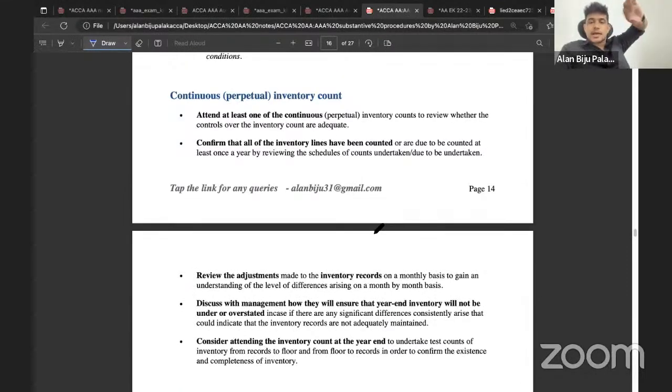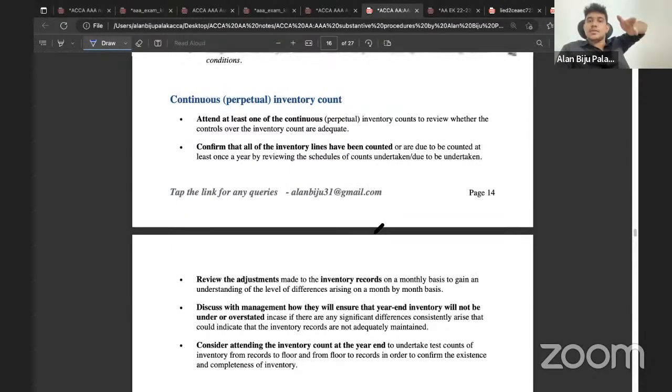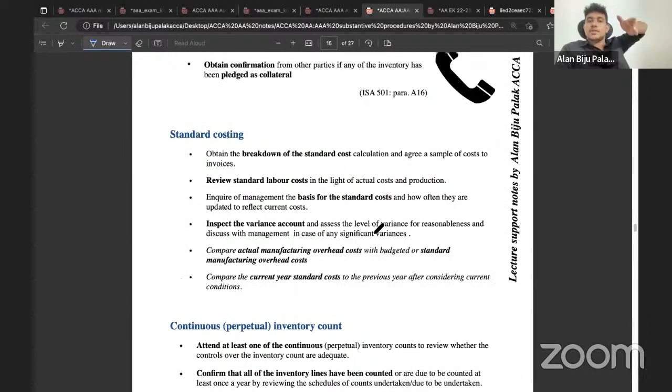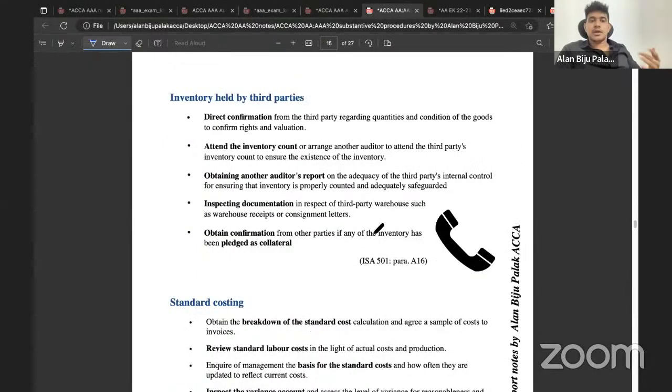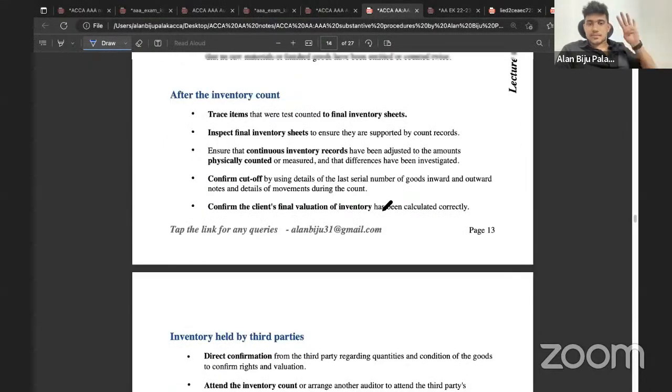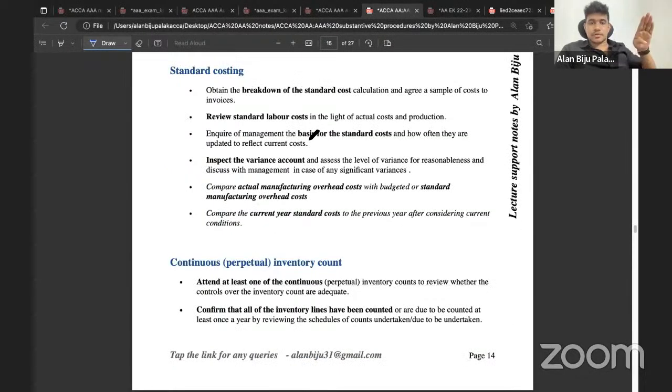Again, it may be mentioned that the company is maintaining a continuous inventory record, and they may be mentioning that inventory is recorded at standard cost. In that case, you need to make a mix of continuous inventory count and standard costing points. So the examiner can demand from you even a mix of scenarios as well, so you need to consider the possibility of that also. So always keep in mind, as of now, we have already studied. Still, there can be chances of having many points, but we have tried to cover as many points as possible in relation to the inventory count and relating to inventory. So we have mainly a list of 7 points plus assertion specific points.